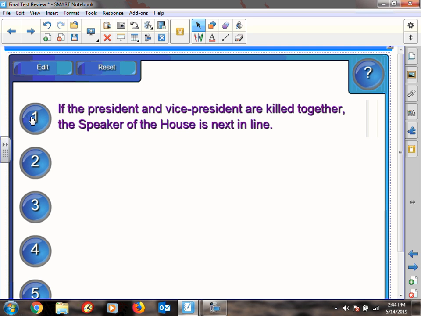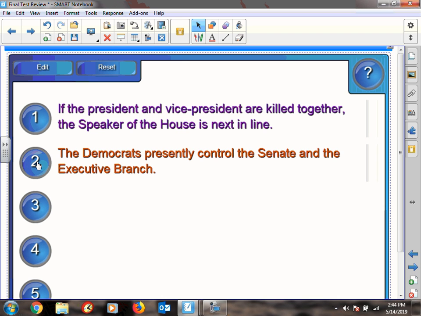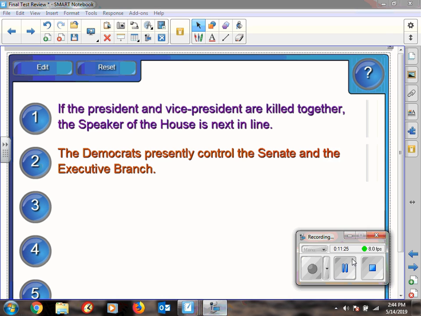Okay, this is weird. If the president and the vice president are killed together, the Speaker of the House is next in line. The Democrats presently control the Senate and the executive branch. Again, there are some errors I need to fix.